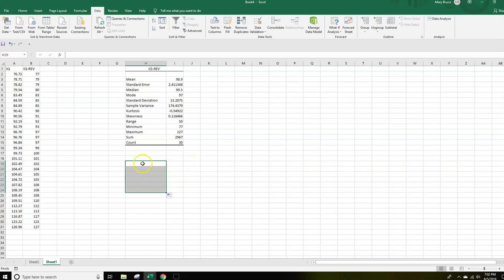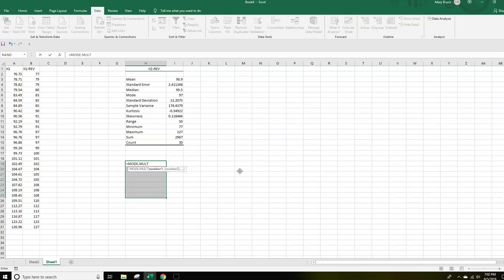Then do not click your mouse in this top cell, because watch what happens. If I click my mouse, it's going to take away my highlights, and I need my highlighted cells to be there. So I'm going to click and drag again to get my highlighted cells. Do not click your mouse in that top cell. In other words, go straight and press the equal sign on your keyboard. Notice my highlighted gray cells are still there. So go straight into an equal sign,